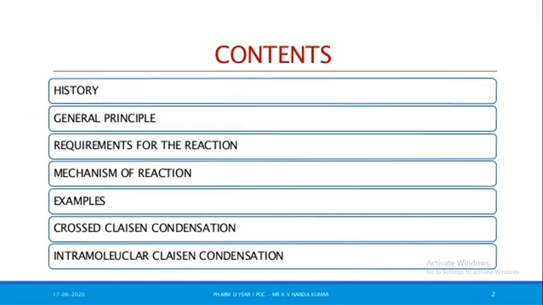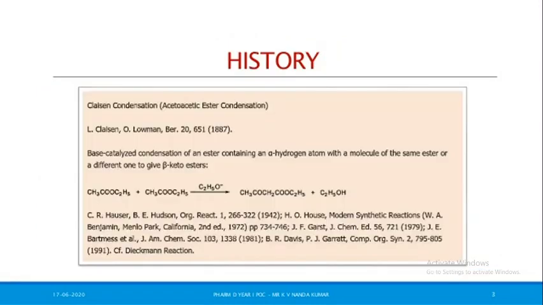Here, at minimum, you see the contents. First is history, second is general principles, third is requirement for the reaction, fourth is mechanism of reactions, fifth example, most important cross Claisen condensation, the last intermolecular Claisen condensation. Okay, one by one the contents are explained.